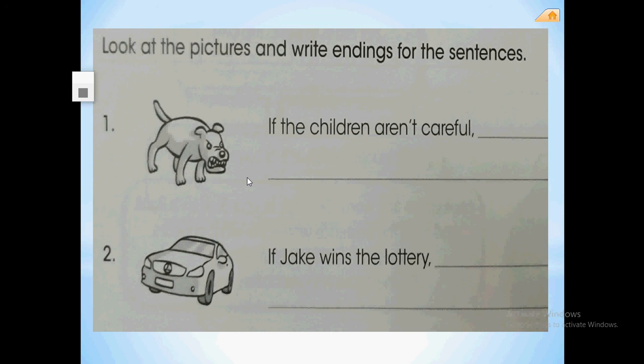Oh, it's a dangerous dog. What will happen if the children aren't careful? If the children aren't careful in front of such a dog, oh, it's scary. Can you think of an answer? Can you complete it?